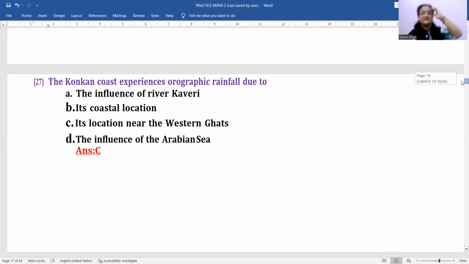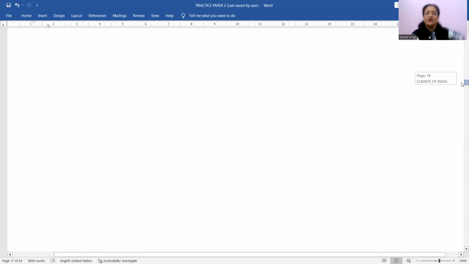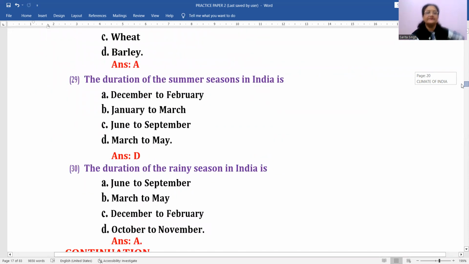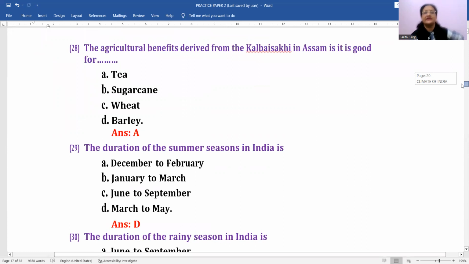Okay, so this is actually because of the Western Ghats, it is getting the orographic rainfall. Okay. Now come to next question. Next question is, the agricultural benefits derived from the Kal Baisakhi in Assam is, it is good for which crop? Tea, sugarcane, wheat, barley. Out of all these four, tea is the most appropriate answer because tea cultivation is done in that area a lot. Okay. Next is, duration of summer seasons in India is.